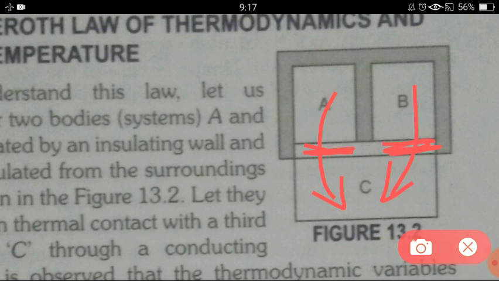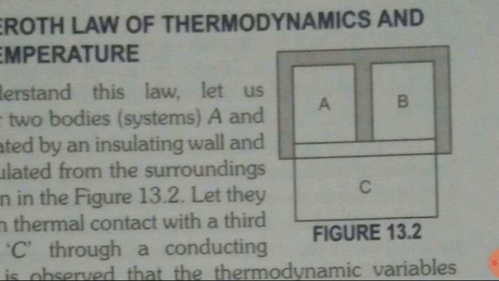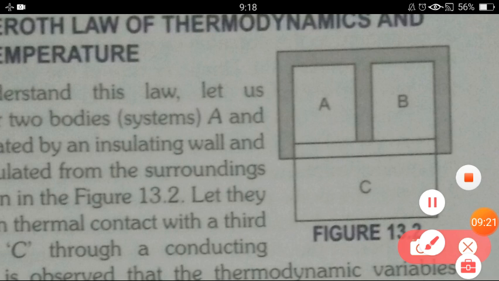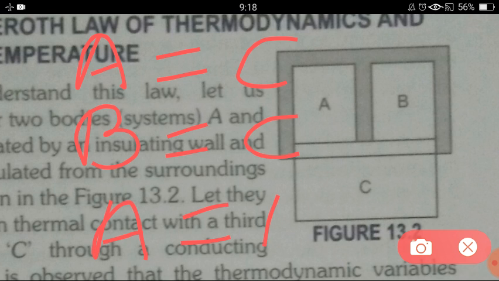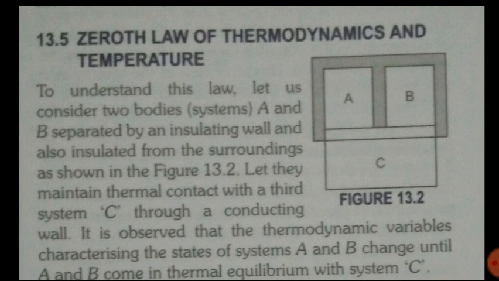A is connected with C and B is connected with C. Now, if A and C are in thermodynamic equilibrium, and B and C are also in thermodynamic equilibrium, that means A and B are also in thermodynamic equilibrium. A very simple rule to understand it: if A equals C, B equals C, so obviously A will be equal to B.